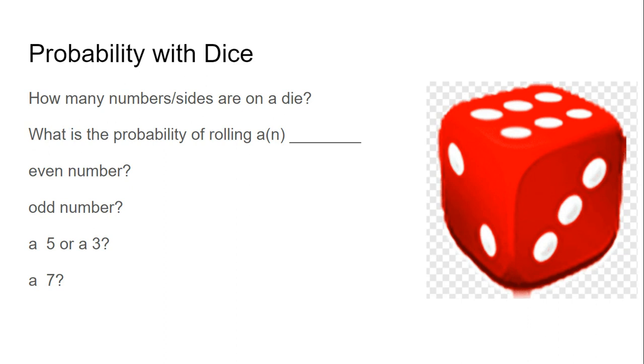And then finally, could we roll a 7? Well, if there's only 6 numbers and it only goes 1 through 6, could it be a 7? No, that's impossible. A 0% chance.